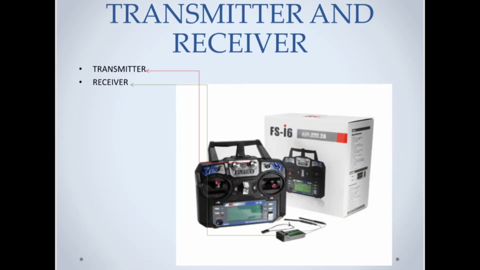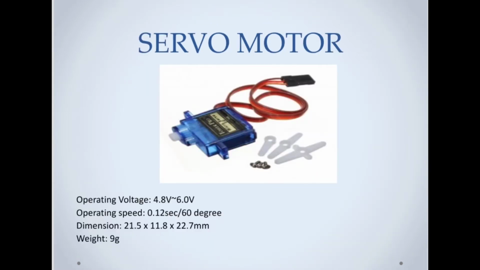So then here is the transmitter and receiver. I'm using FS-i6 transmitter and FS-i6 receiver. So basically it is a 6 channel receiver. That means I can control 6 channels using this transmitter. I will talk about it later. So it has got a frequency of 2.4 gigahertz, and the operating range of this transmitter is up to 2 kilometers in open area.